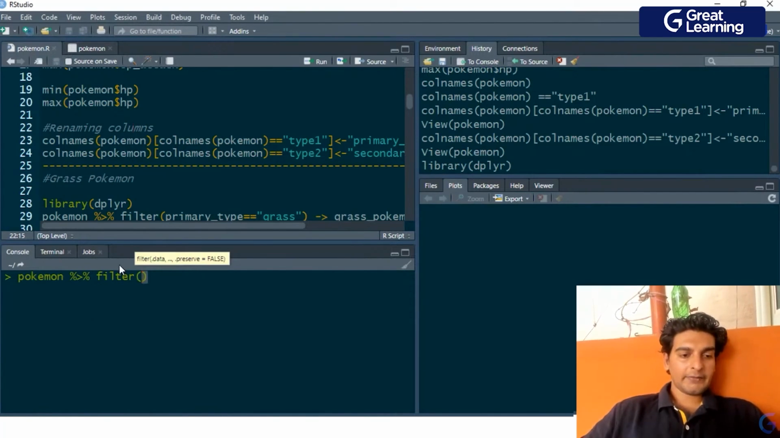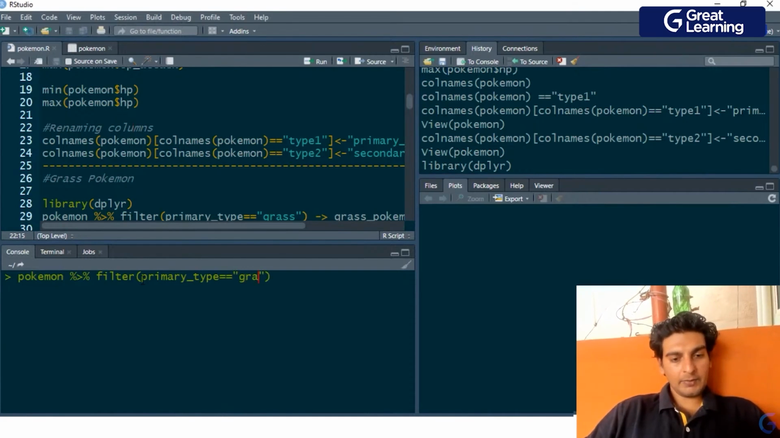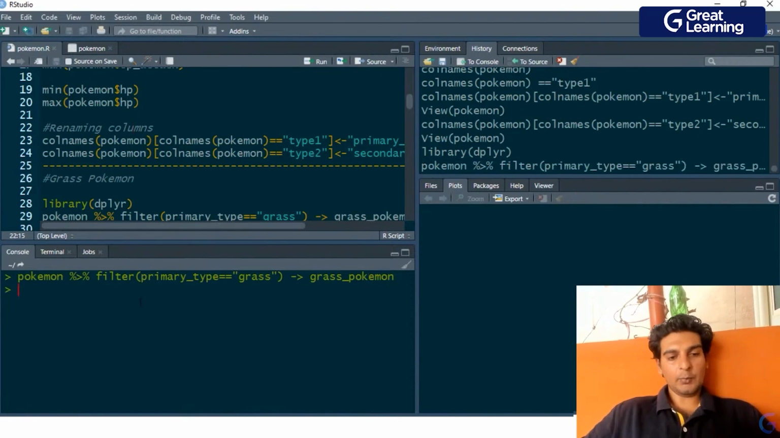The filter method is a part of the dplyr library. So I'm using this filter method to extract only those Pokemons whose primary type is equal to grass, and I'm storing all of those Pokemons in a new data frame called grass Pokemon. So I'll repeat this command again.